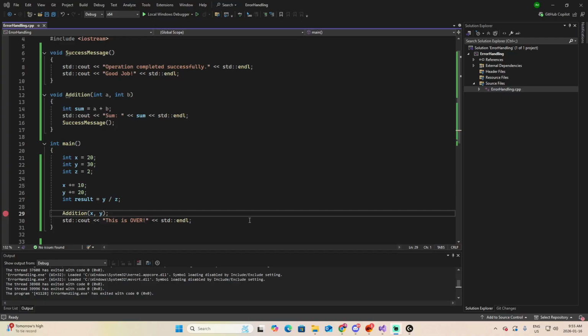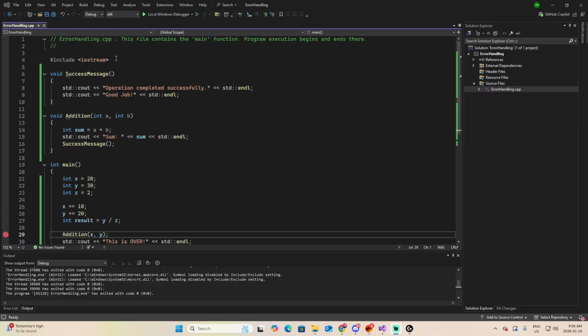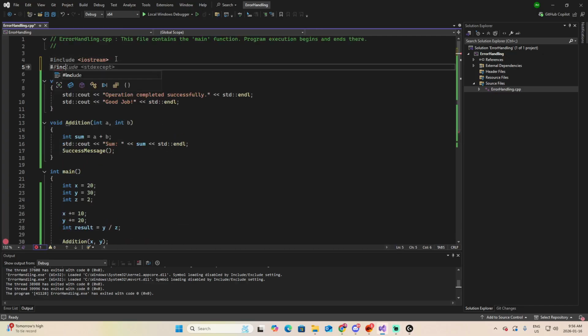But first, let's ask the question: what is an assertion, really? An assertion is a simple question you ask your program while it is running. You're basically saying, at this point in the code, this condition must be true. If it is not true, stop everything because something in my logic is wrong. That's it. Assertions are guardrails that protect your own thinking while you write code. To use them, first you have to include assert. Include cassert. And then you write an assert like this.